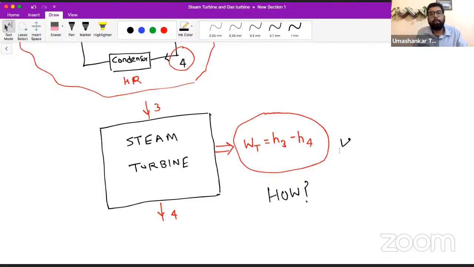Okay. So WT is H3 minus H4. Till now what we knew is that if steam enters the steam turbine and comes out from it, we will get some work from the turbine. Now the question is how.